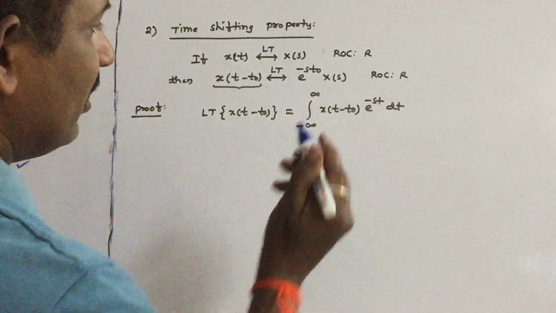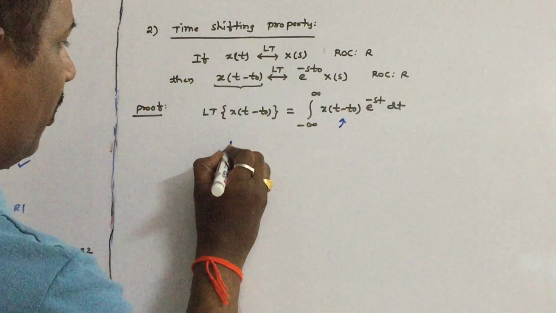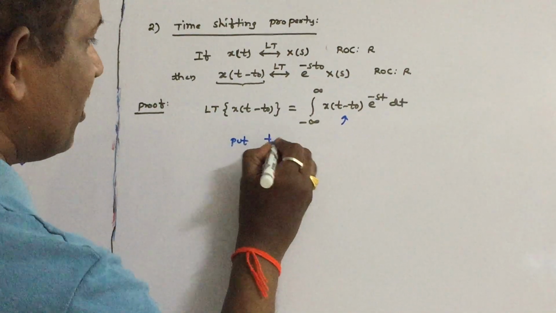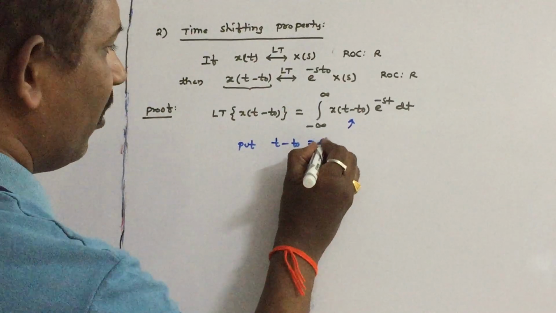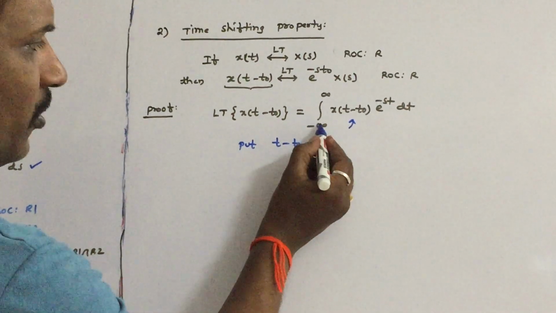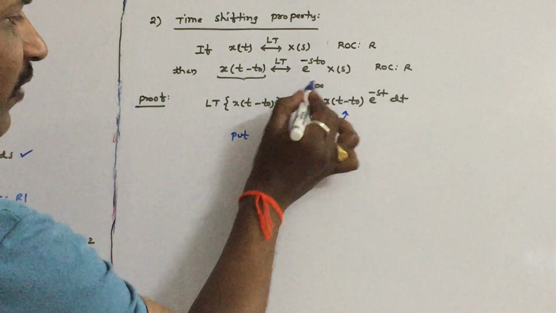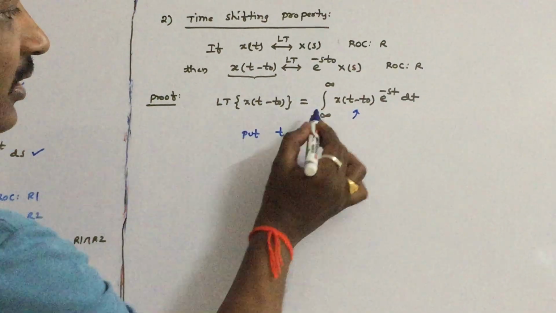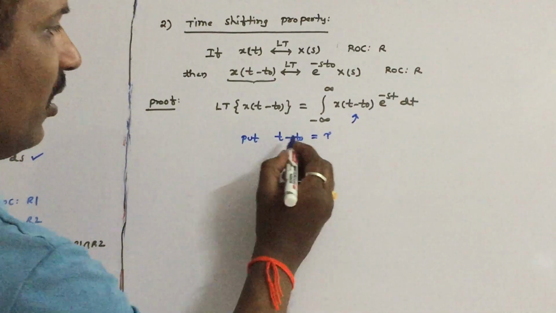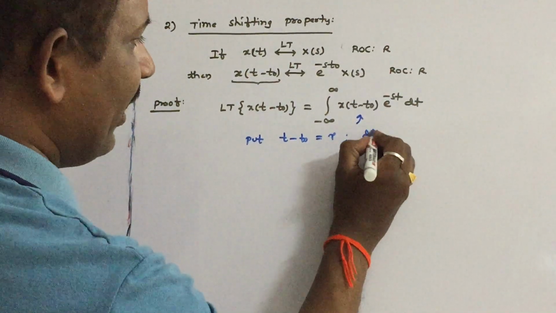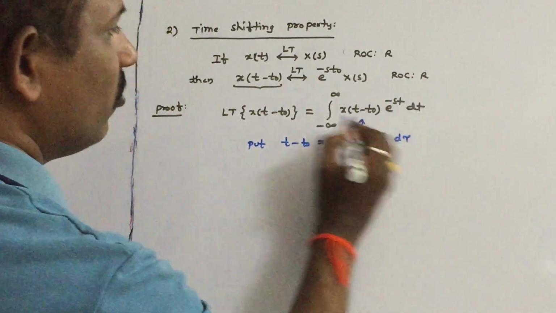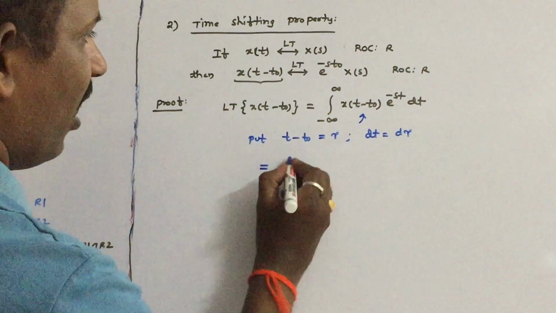In this integral, put t minus t naught equal to, let us say, tau. If t is equal to minus infinity, tau is minus infinity. If t is equal to infinity, tau tends to infinity. That means the limits will not change. So dt can be written as d tau.